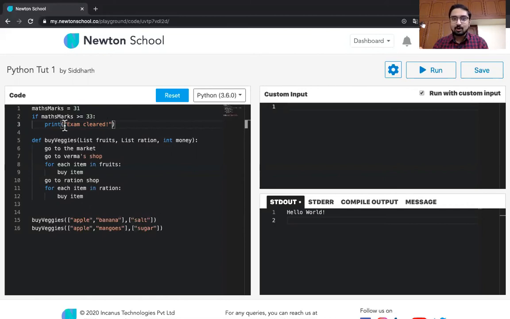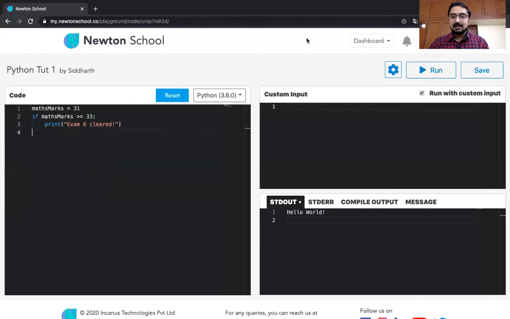Python doesn't understand what you're talking about. It just understands that it is text that you have passed on to it. Now, strings in any programming language are represented using double quotes. So whatever you put inside double quotes is a string. Okay, this is very important. The double quote must start and the double quote must close. Inside it, you can even put a number and it won't matter at all. So let me just remove it and demonstrate it to you.